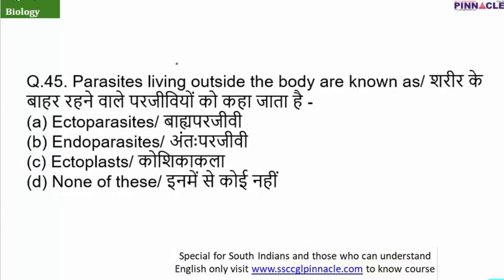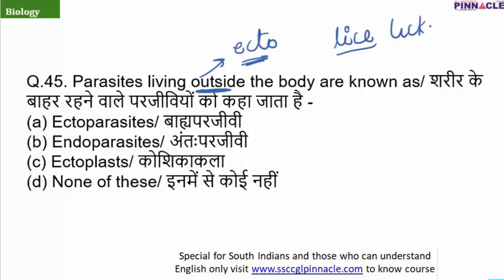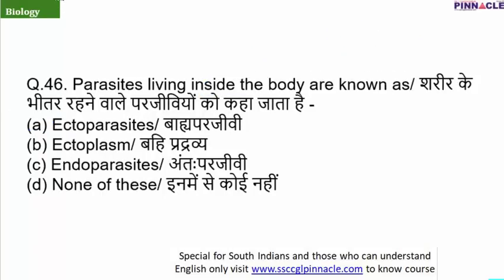Question number 45 is parasites living outside the body. Those parasites which live outside the body are known as ectoparasites. Examples are lice, ticks, etc., which are also found on dogs and human beings. The correct answer is option A. Question number 46. Parasites that live inside the body are known as endoparasites, and examples are Ascaris, Taenia solium, liver fluke, and the correct answer is option C.